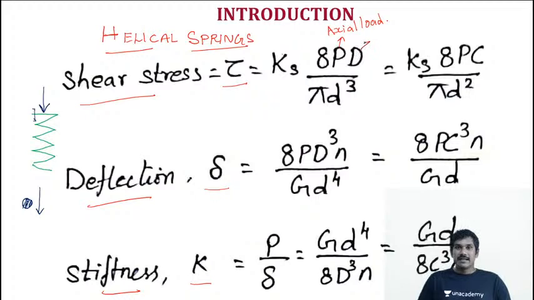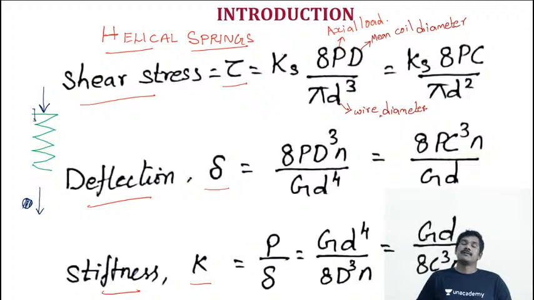And D represents the mean coil diameter, and the small d represents the wire diameter. Now the same shear stress equation can be written as Ks, the Wahl's factor, 8PC by pi d squared.